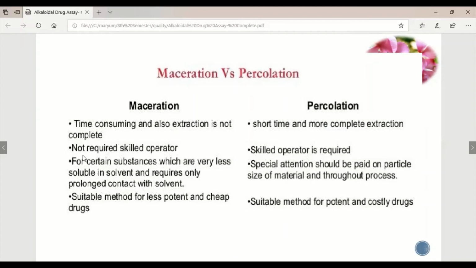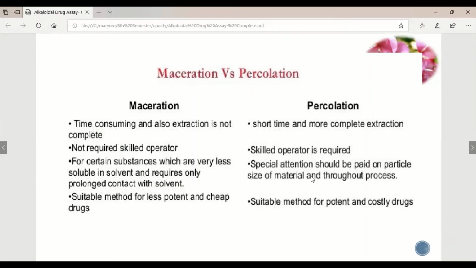Any layman can perform the maceration process, but percolation does require a skilled operator to perform extraction. For certain substances which are much less soluble in the solvent, prolonged contact with the solvent is required. It is time consuming and takes a large number of days, from a minimum of 2 days to a maximum of 14 days. Special attention should be paid to the particle size of the material throughout the process.